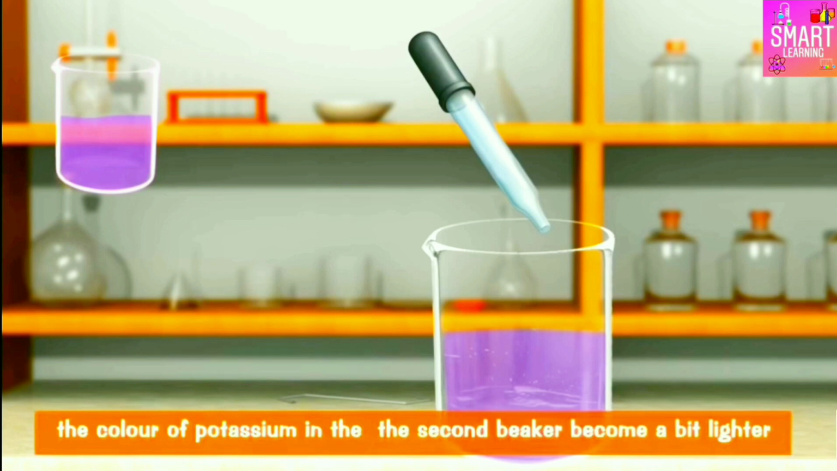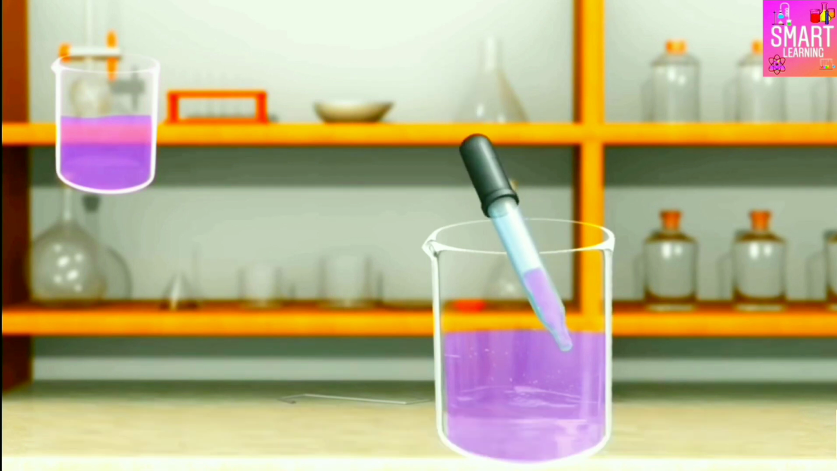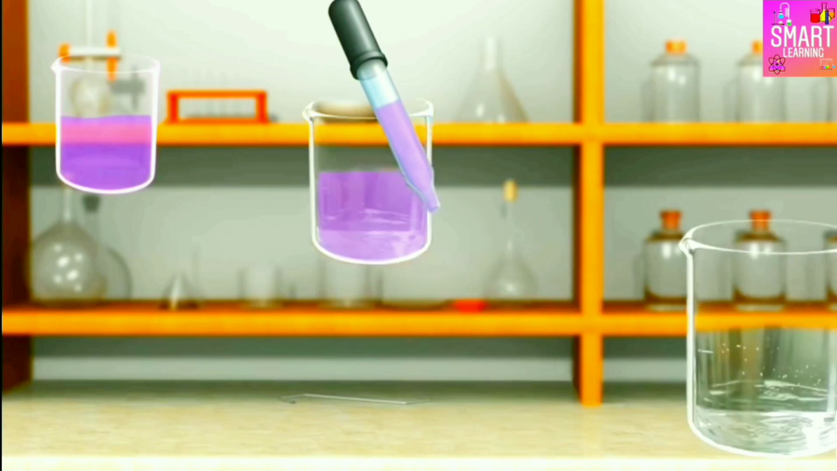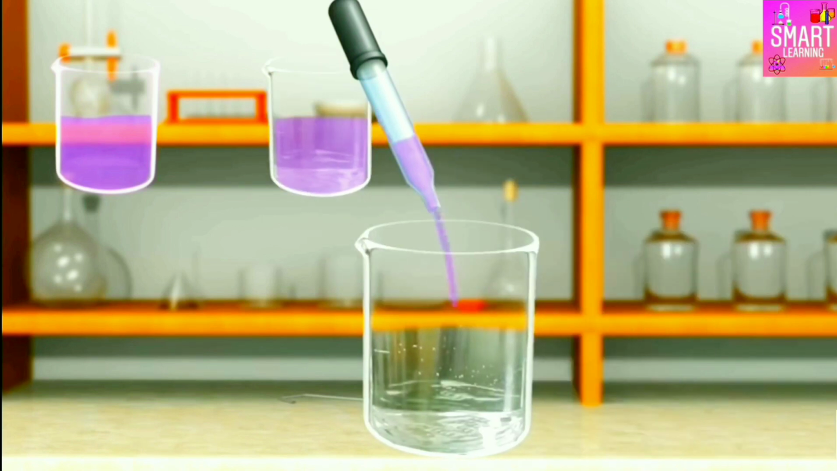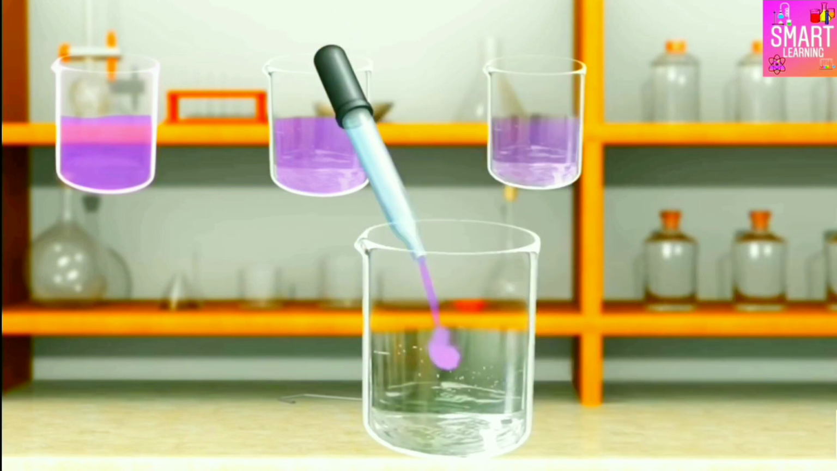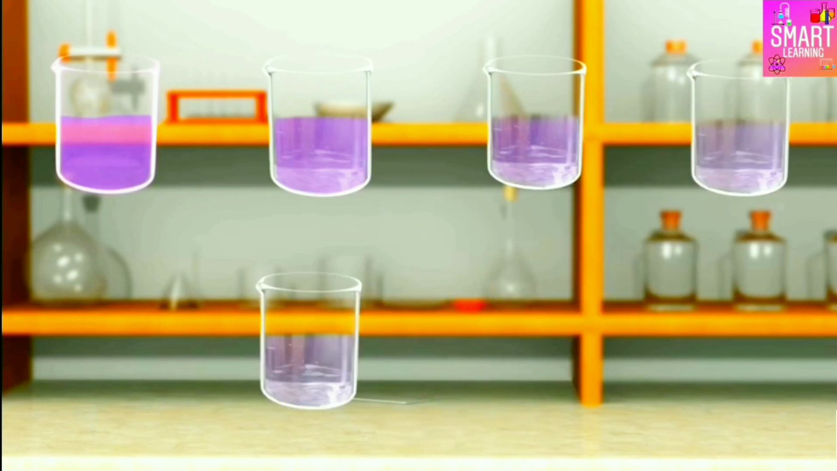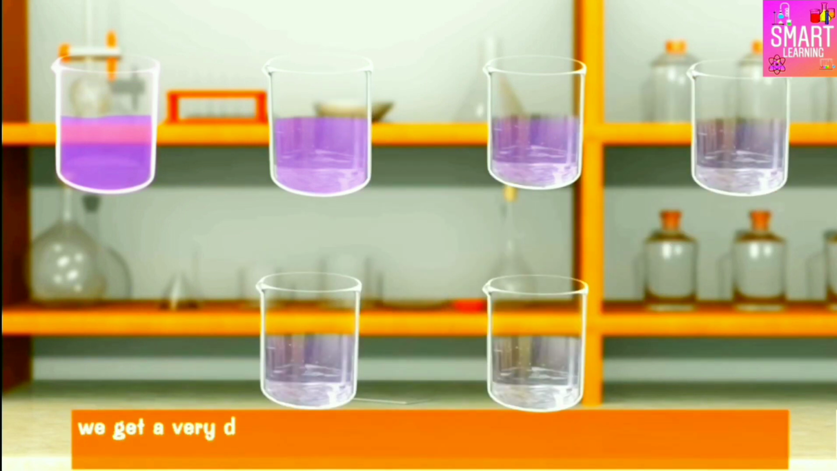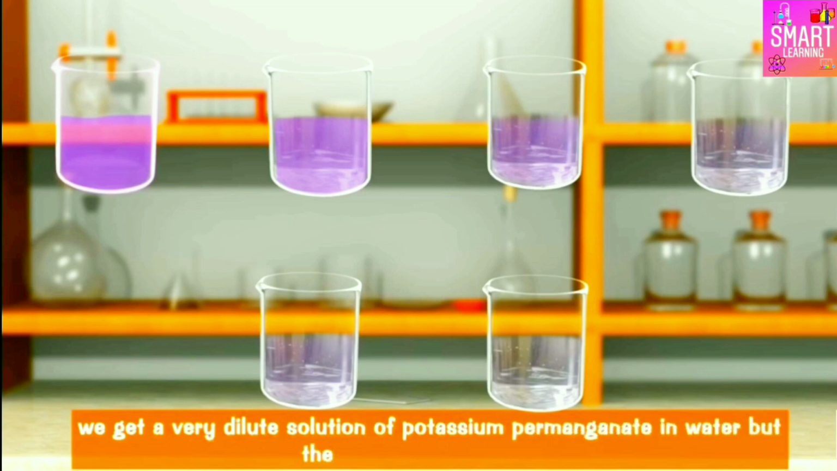Now take 10 ml of potassium permanganate solution from the second beaker and mix it with 90 ml of water present in the third beaker to dilute it further. The color of the solution turns lighter still. We keep on diluting the potassium permanganate solution like this a number of times. In this way, we get a very dilute solution of potassium permanganate in water, but the water is still colored.